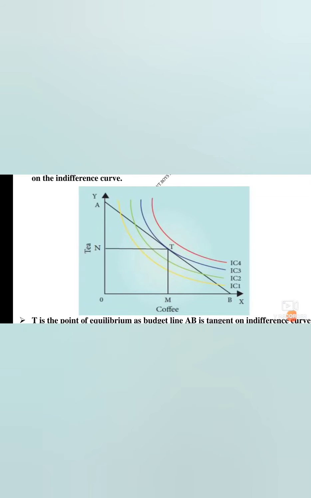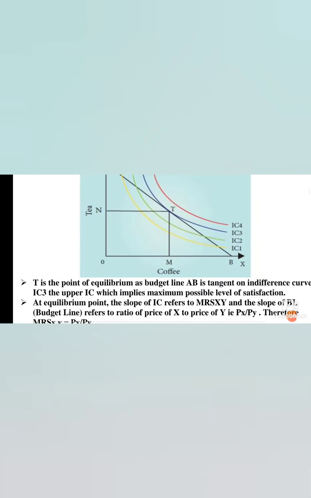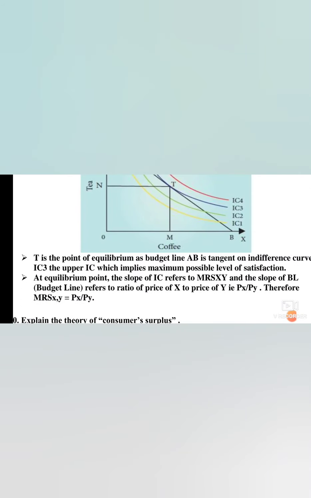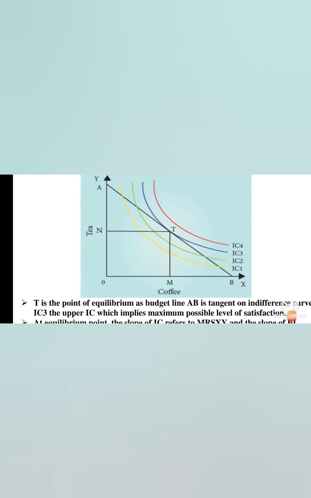Next you have a formula for this, that is MRS XY is equal to PX by PY. This is the formula for consumer equilibrium. I have explained the diagram, isn't it? It has the same direction of curves. The budget line is tangent, means the line that touches the curve at any particular point. The point we can just mark as T. It may be a tangent line or it may be the point.